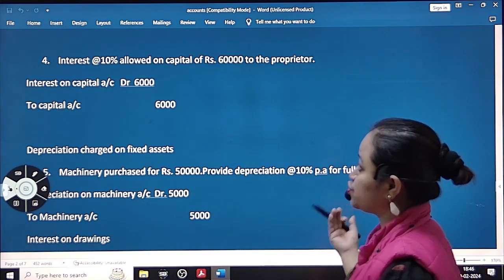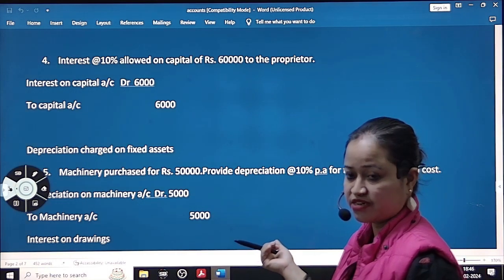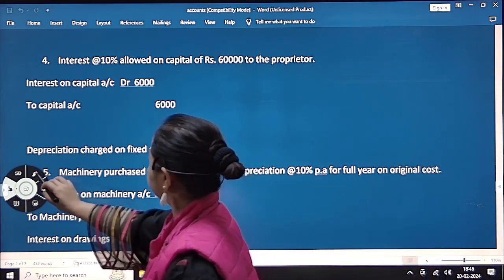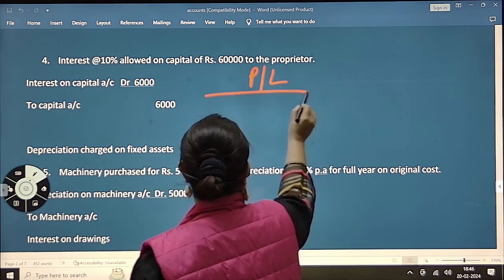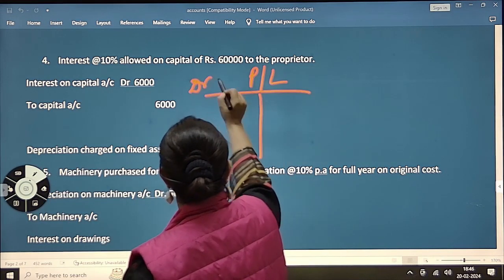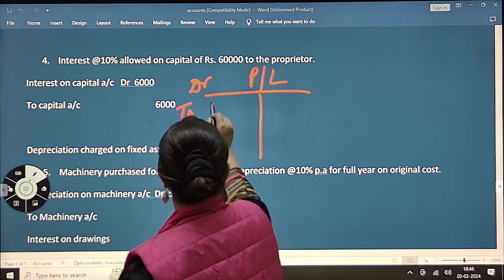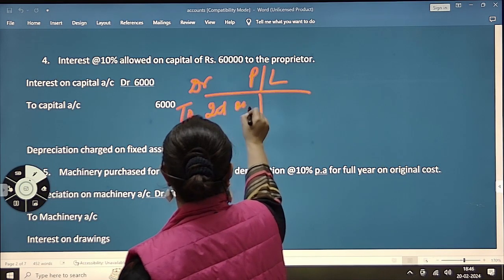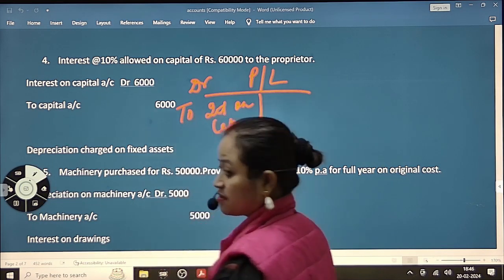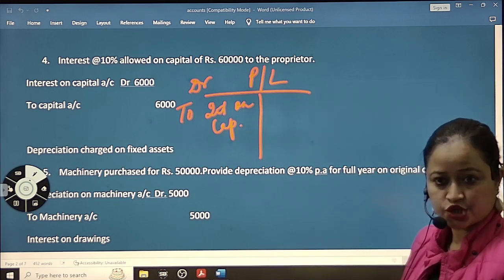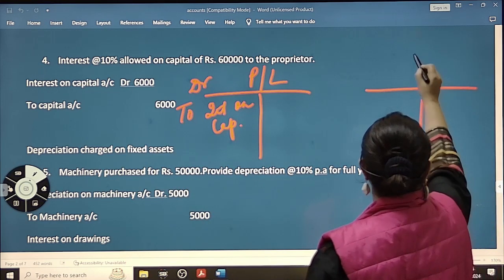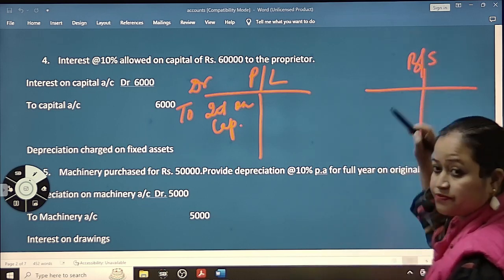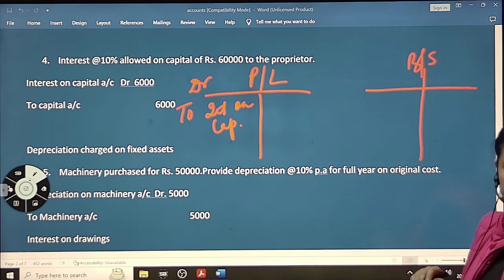So how is it treated here? Interest on capital will go in the profit and loss account, on the debit side. And in the balance sheet, where do we write capital? Liability side.